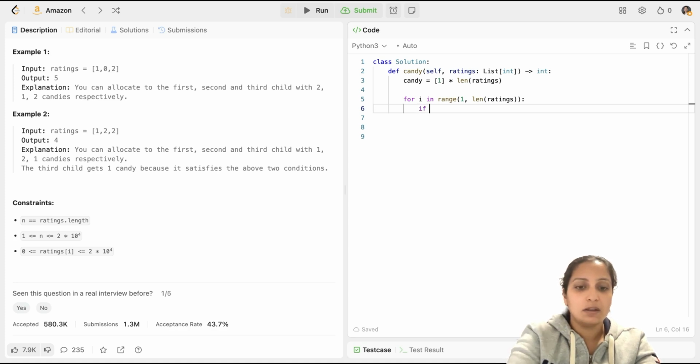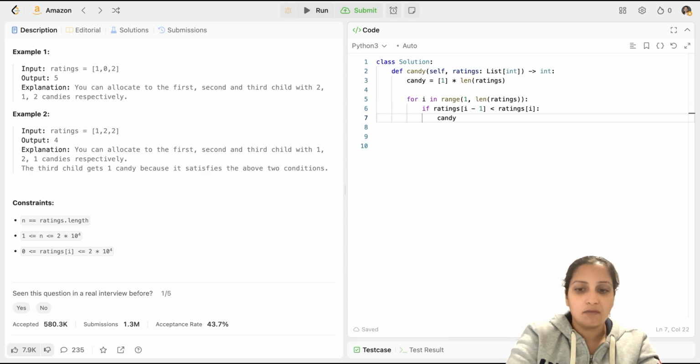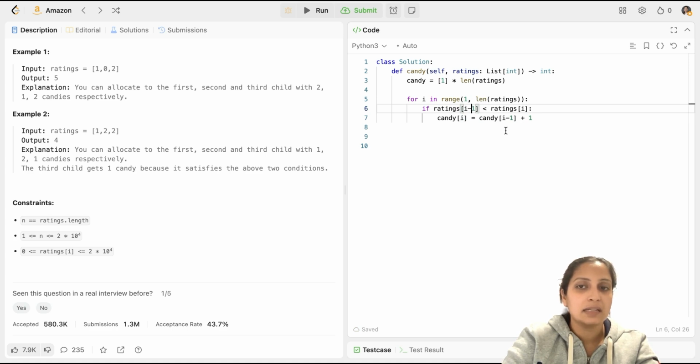So we'll check if the ratings for I minus 1 index, that is the left neighbor, is less than ratings I, which is the current index. If that is true, in that case, the candy for I index value would be candy of I minus 1 index value plus 1, because the I minus 1 index ratings value is less than the ith index rating value. So hence, you will first take the value of I minus 1 index candies and just add 1 there. So that is your first pass.